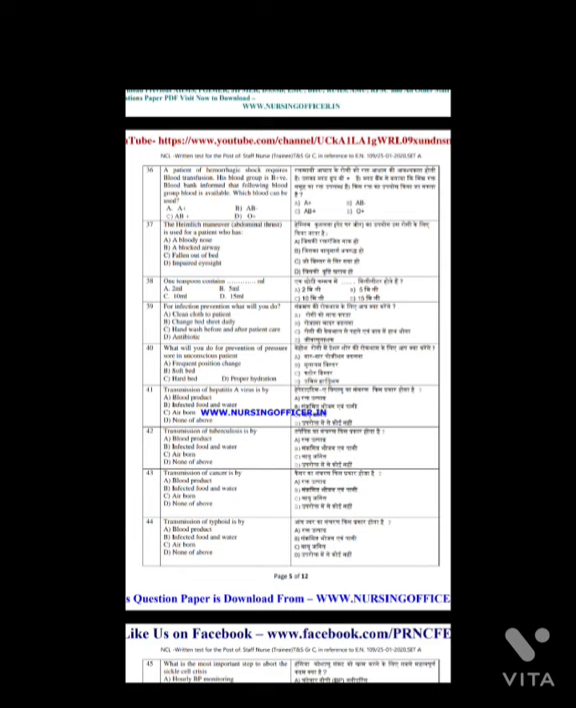Question number 43. Transmission of cancer is by? And the answer is option D, none of the above. Question number 44. Transmission of typhoid is by? And the answer is option B, infected food and water.